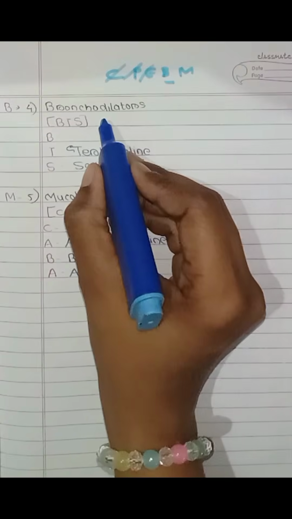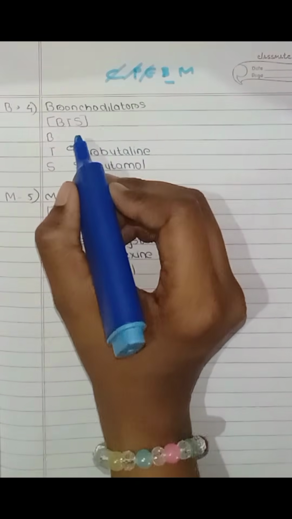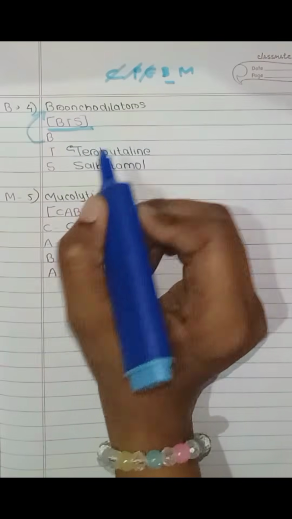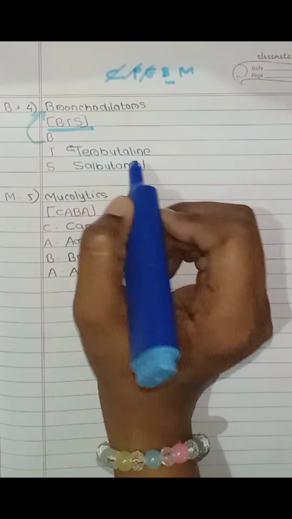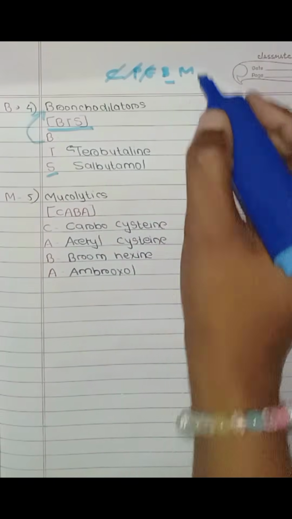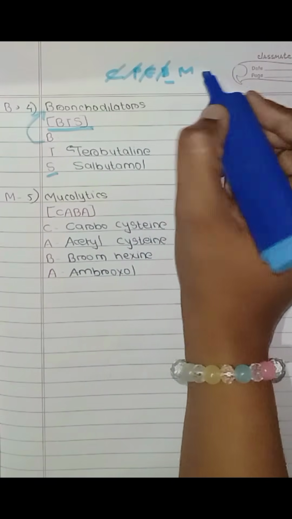B stands for bronchodilators. इसका निमोनिक से BTS. B stands for bronchodilators, T stands for terbutaline, and S stands for salbutamol. Now B भी हो चुका है M.